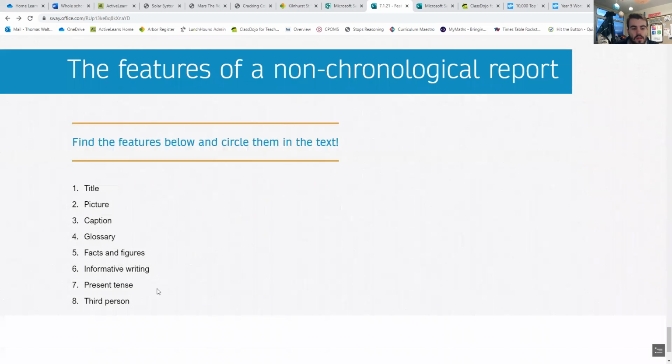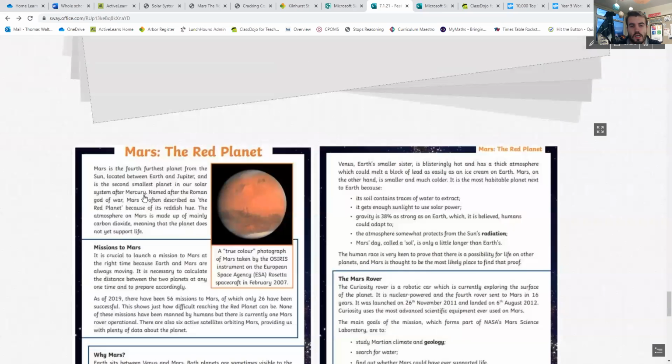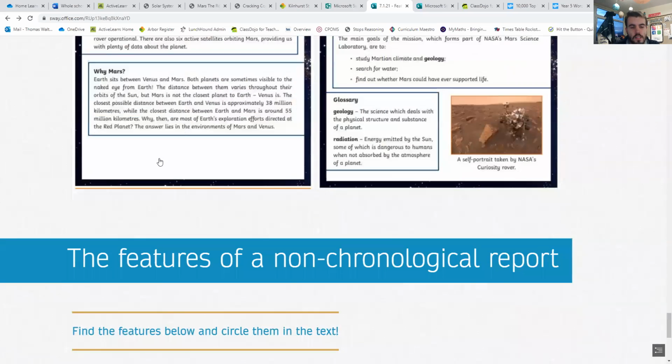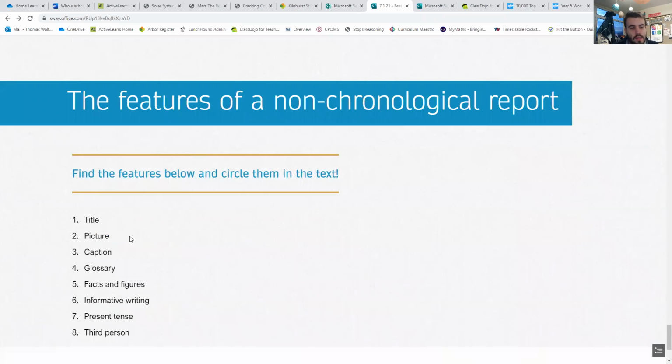And you then need to have a look at these 8 features and find all of them. So I'll run through them quickly just before we finish. First off, the title, okay? You all know where the title of the text is. It's up the top. Go find the title and make sure you can read it and underline it.